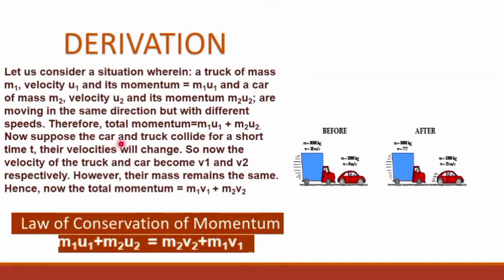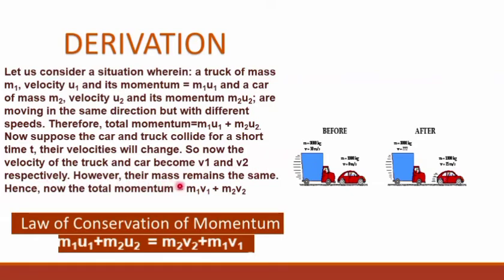Now suppose the car and the truck collide, and the car velocity will increase from 0 meter per second to 15 meter per second. Their velocities will change, so now the velocities of the truck and car become v1 and v2 respectively.